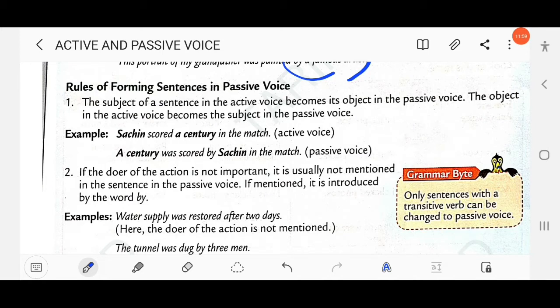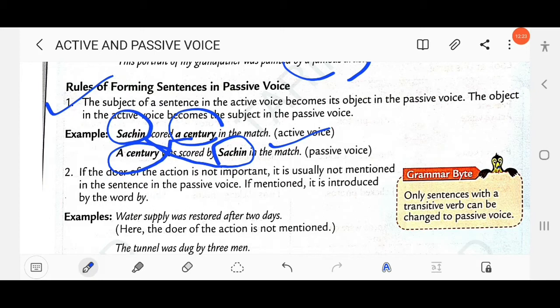So here, Sachin scored a century in the match. Here Sachin is the subject and a century is the object. But in the passive voice, the object in the active voice, a century, becomes the subject, and Sachin, the subject in the active voice, becomes the object. A century was scored by Sachin in the match. Clear? So this is the first rule.